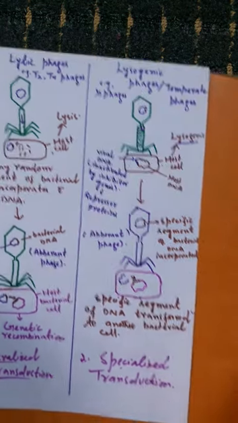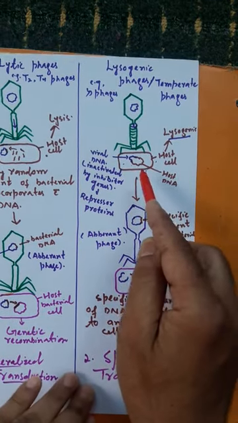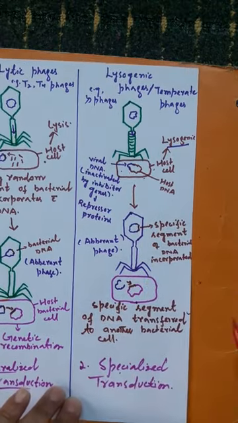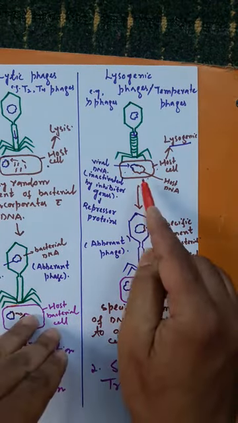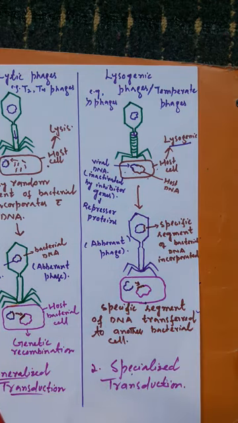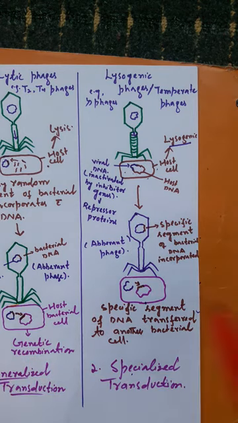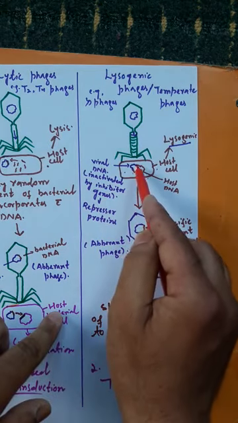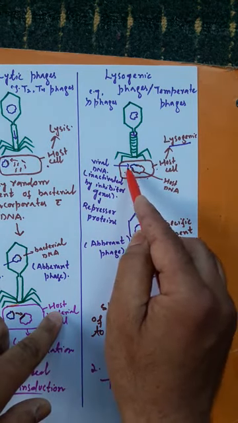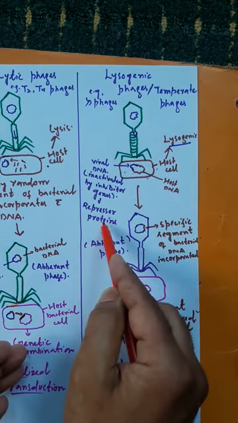Sometimes this may happen: among the lysogenic bacterial cells, due to some circumstances, like when such bacterial cells are exposed to X-rays, UV rays, concentrated heavy chemicals, or high temperature, the repressor proteins are damaged by those conditions.